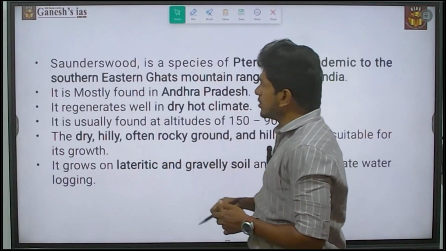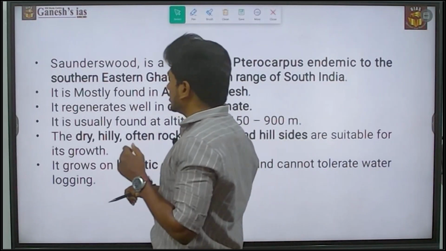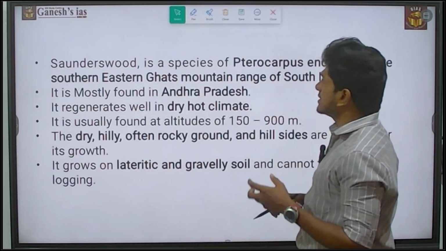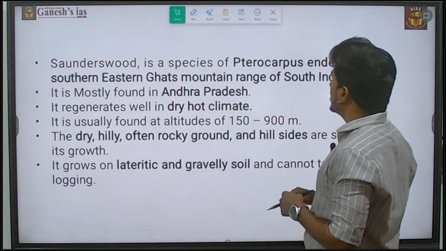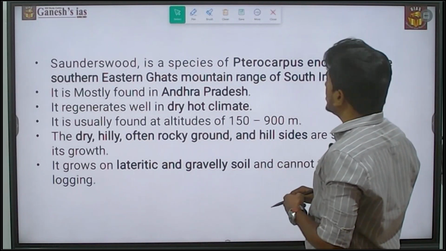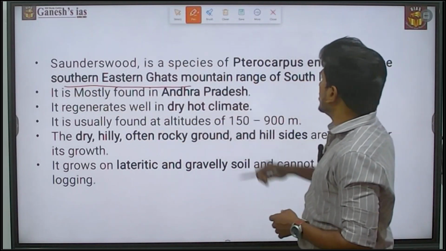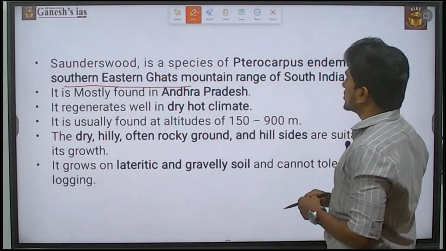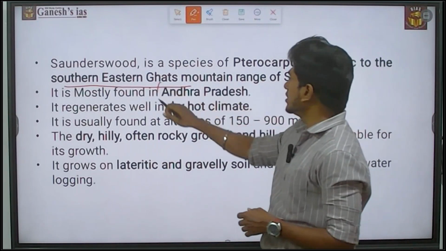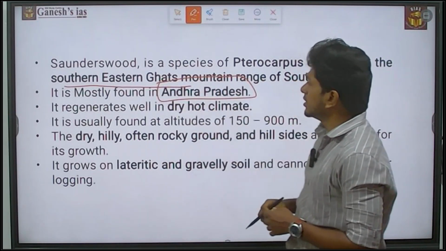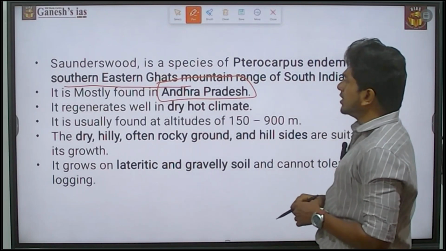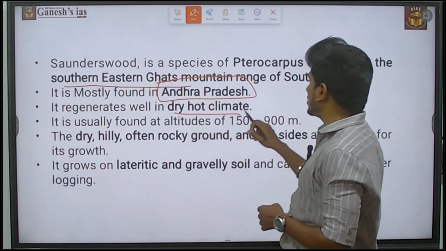So now we are going to discuss this red sander. It is also called sanders wood, a species of Pterocarpus endemic to the southern Eastern Ghats, the mountain ranges of South India. It is mostly found in Andhra Pradesh. It grows well in a dry, hot climate.